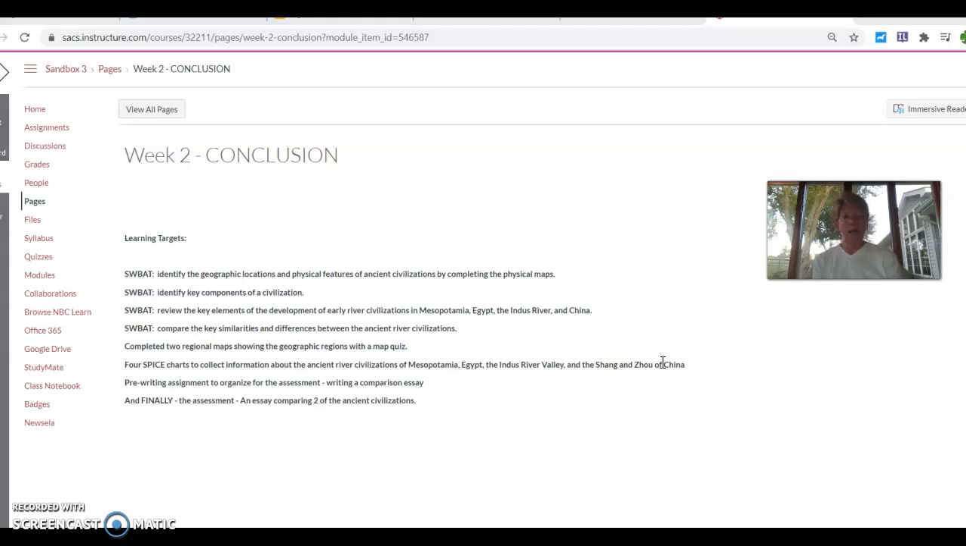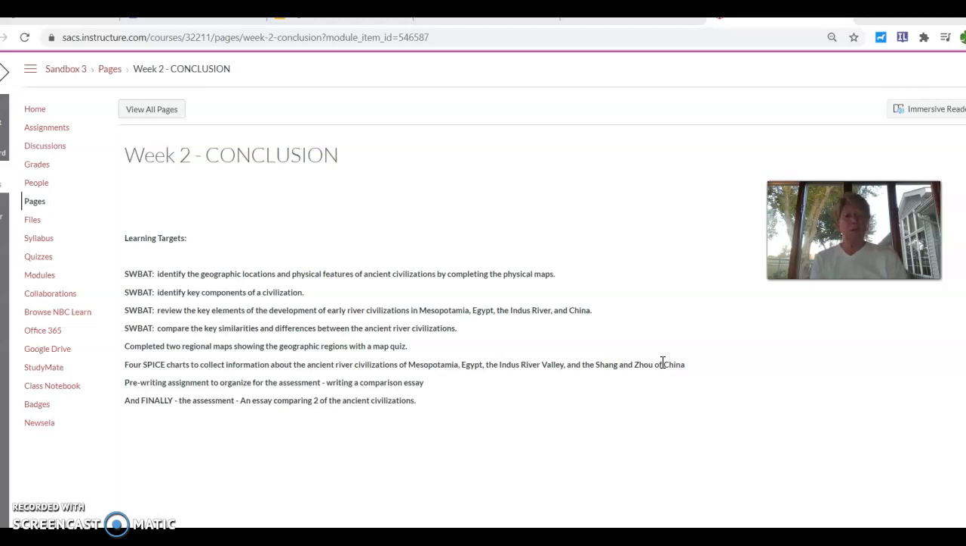We reviewed those key elements of the development of the early river civilizations of Mesopotamia, Egypt, and the Indus River, and in China, and we've compared those key similarities and differences between the ancient civilizations. You have completed 2 regional maps showing the geographic regions with a map quiz.